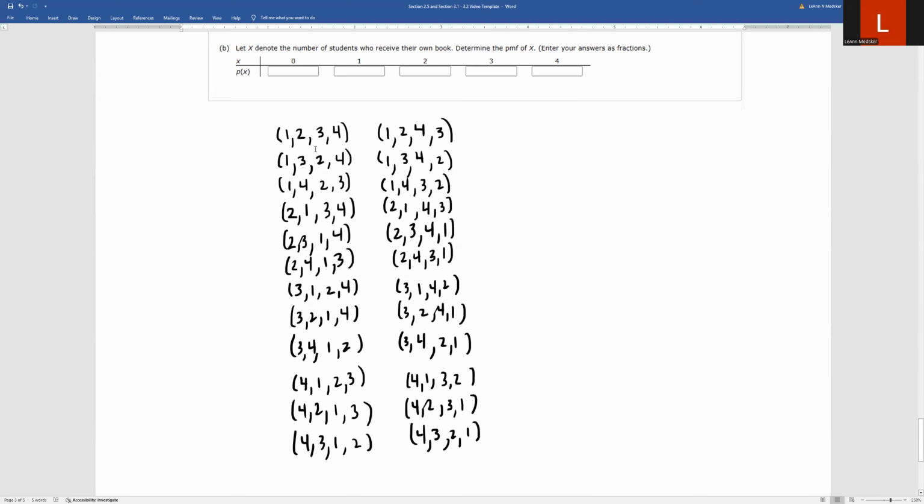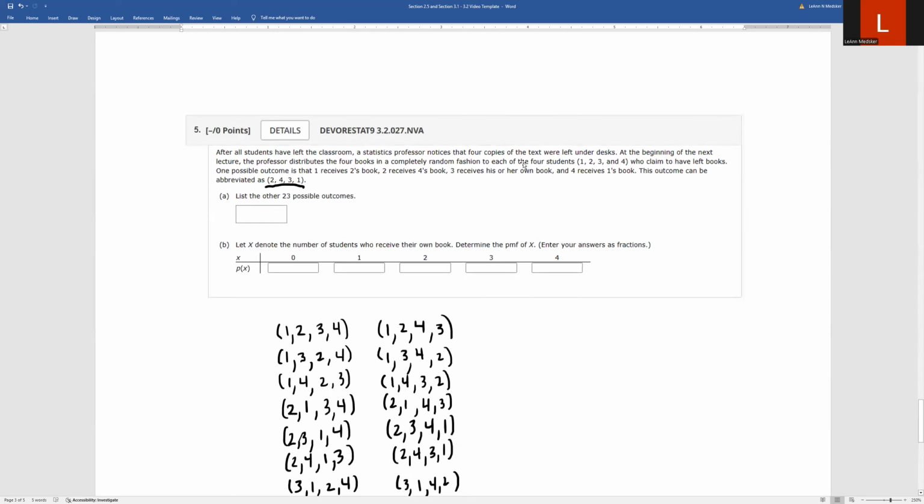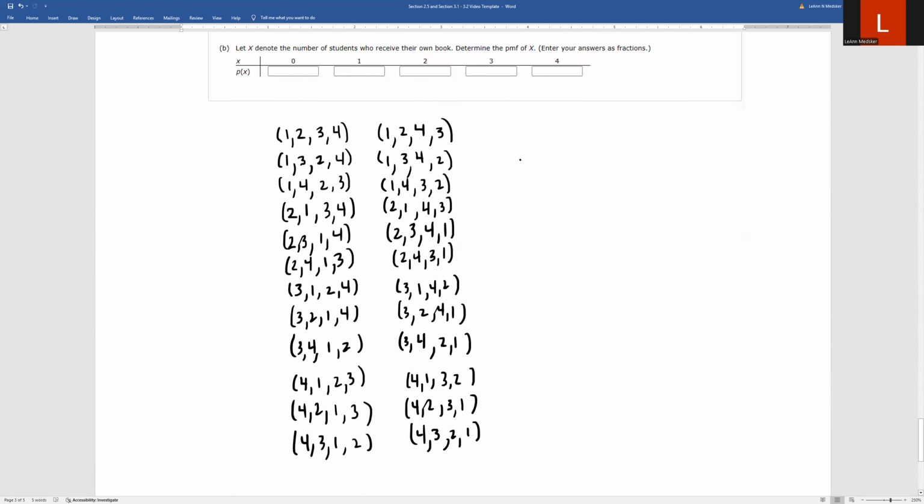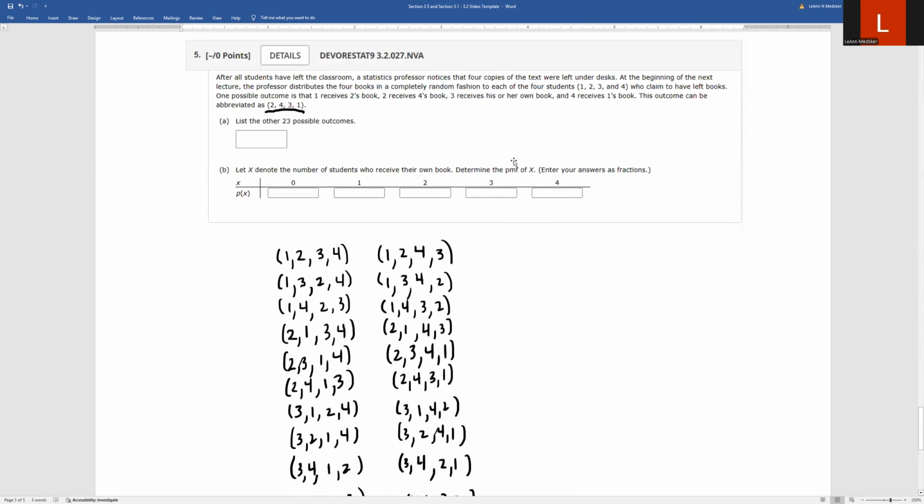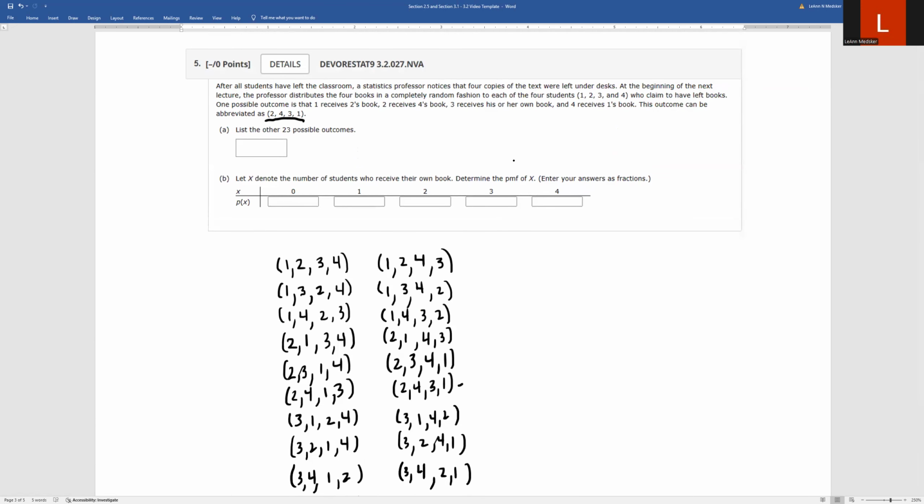Okay, so we've got 1, 2, 3, 4, 5, 6, 7, 8, 9, 10, 11, 12, and I got 2 columns, so that's 24. Note that in your typed up part, we had 2, 4, 3, 1. So if it says list the other 23 possible outcomes, and they've already given you one, don't relist that or it'll mark it wrong, even though you typed everything else in correctly. That's just because of the way they worded the problem.